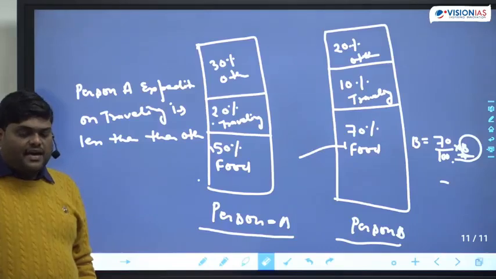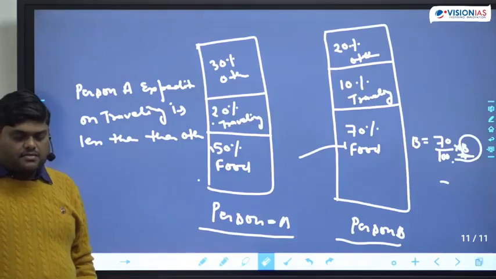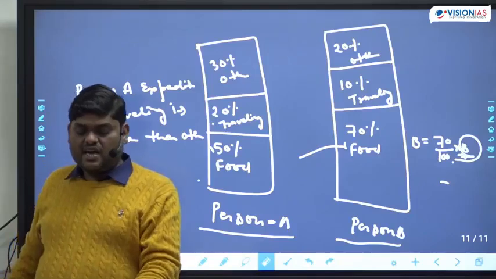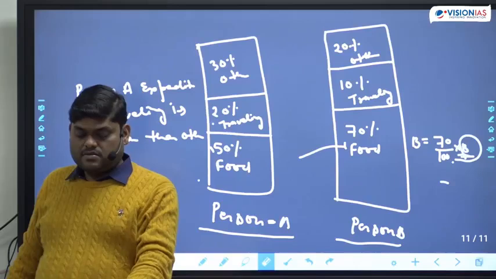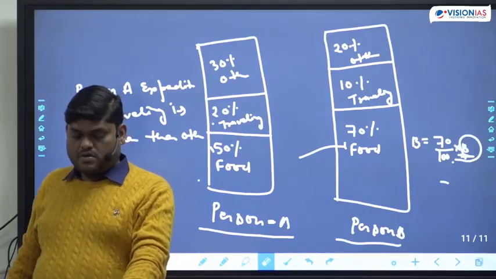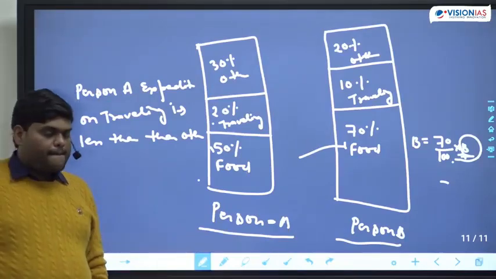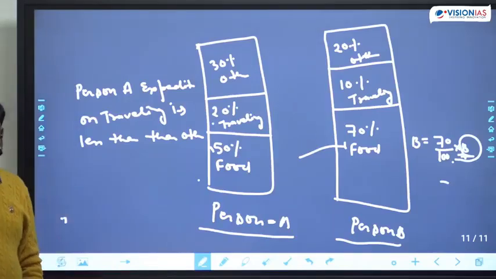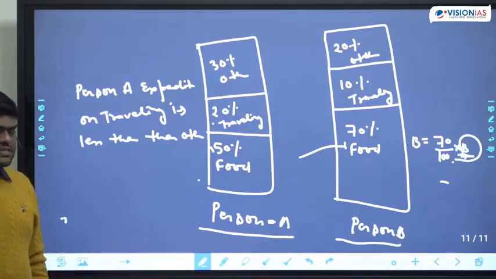Tell me, what is the answer of this question? Person A spending on traveling is less than other. Whether the statement is correct or wrong? Tell me whether the statement is correct or wrong.